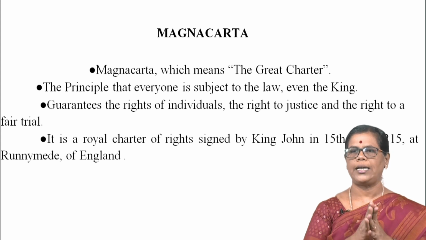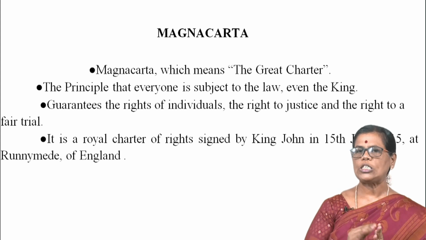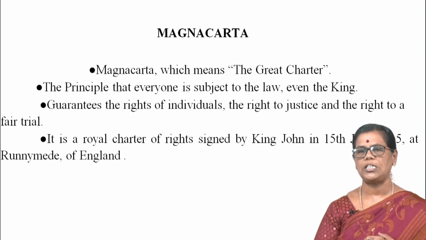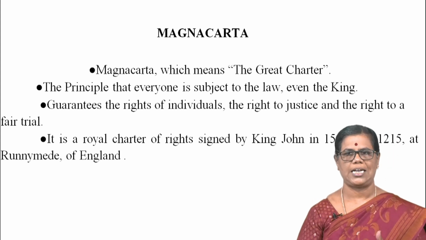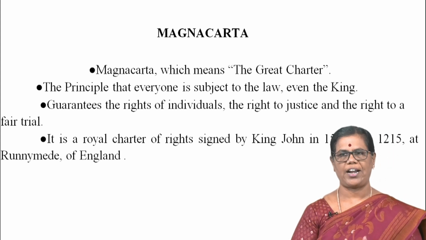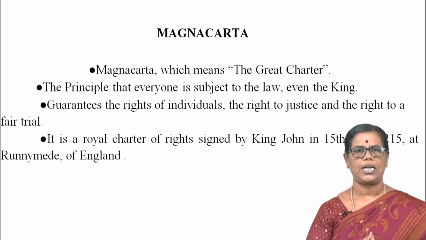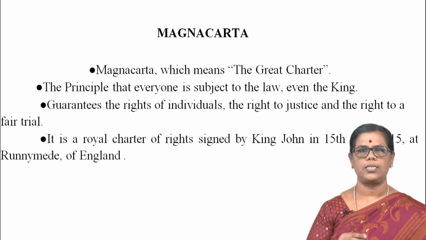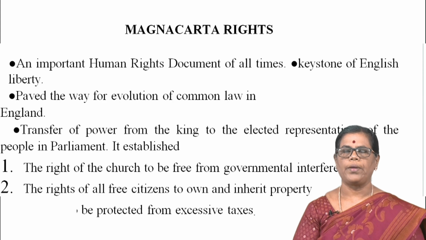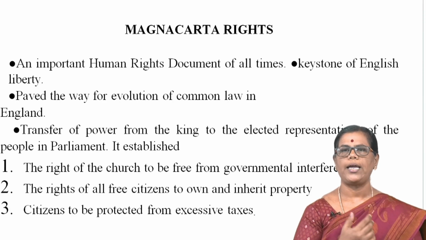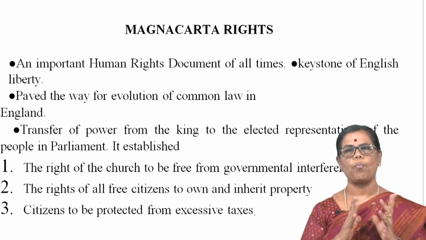All are equal before the law. The Magna Carta declared all are equal before law. It also guarantees the rights of the individual, the right to get justice and the right to a fair trial. This is a Charter of Rights signed by King John in June 1250 at Runnymede. This is the place where the charter was signed by King John. And what are the rights given by Magna Carta? This is very important.